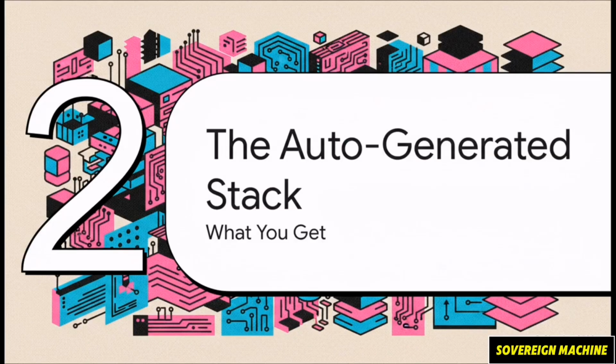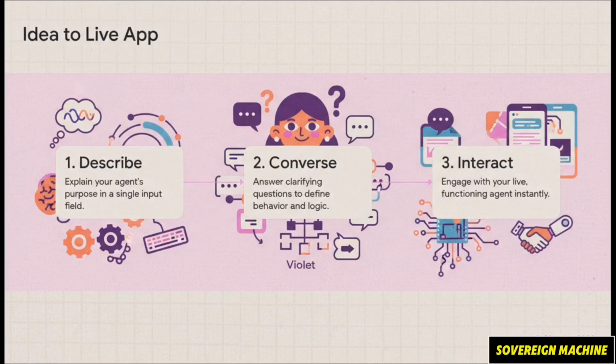Okay, so you've had this conversation, you've described your agent, what do you actually get? Well, this isn't just a mock-up or some diagram. The system generates a complete, functional back-end and front-end for you, automatically, the whole shebang. The whole process is just incredibly simple. You describe your agent, you answer those clarifying questions from Violet, and then you can immediately start interacting with a live version of your app. You go from a simple sentence to a fully interactive application in like a matter of minutes.